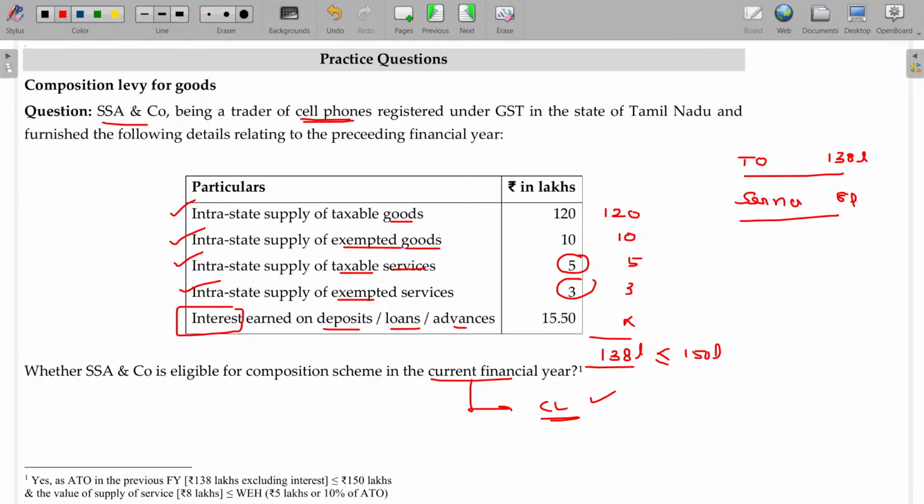There's a condition. What is that? Whichever is higher of 10% of turnover, 13.8 lakhs, another one being the limit of 5 lakhs. So up to 13.8 lakhs the service component could be there. Here the service is only 8 lakhs. So this condition is also satisfied. 150 and this one. These two conditions should be satisfied. Of course, these two conditions are satisfied. So he is eligible for composition levy in this year.